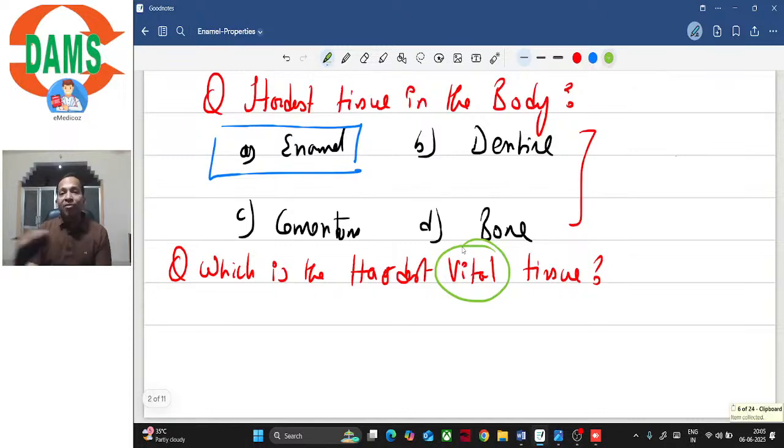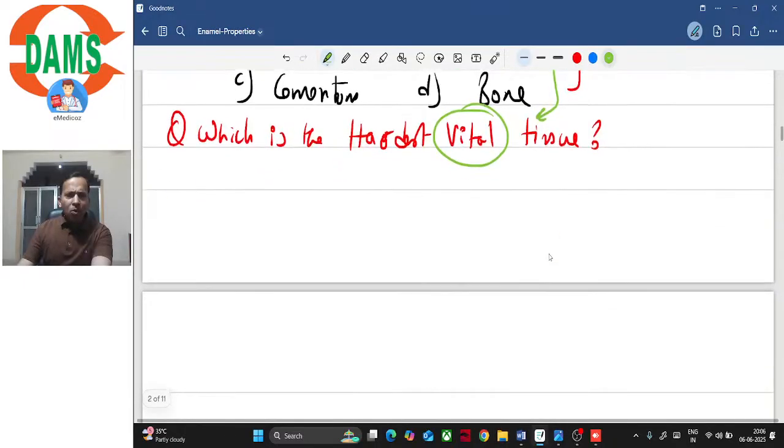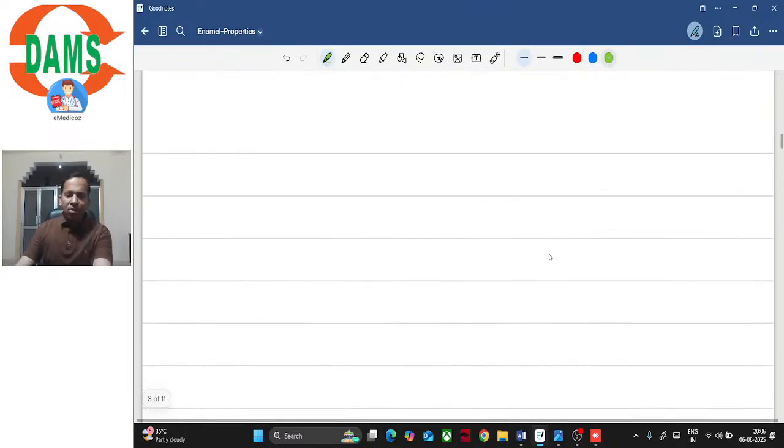Because enamel is non-vital. It does not have formative cells. It does not have a source of nutrition. So it is considered non-vital tissue. So which is the hardest vital tissue? The answer would be dentine, right? So dentine is the hardest vital tissue and enamel is the hardest tissue. Clear? So why is the enamel the hardest tissue?